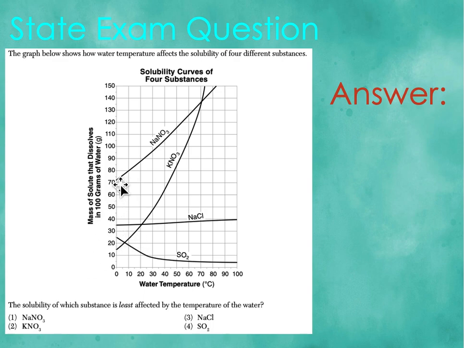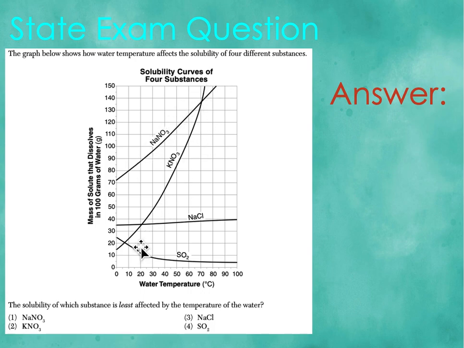To figure it out, we have to look at this side, right? So we're going to see how the mass of the solute for each substance dissolves. So for right here, we know that the mass keeps increasing as the temperature increases. So as the temperature increases, for NaNO3 the solute dissolves more and more.